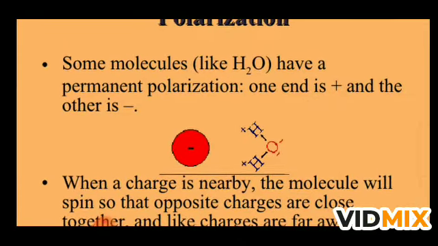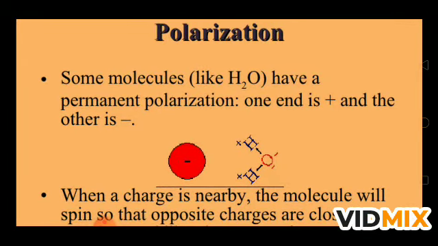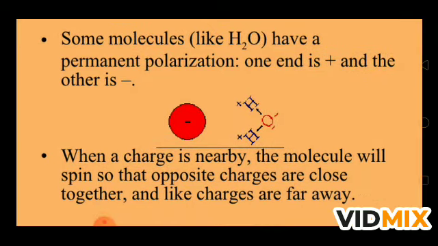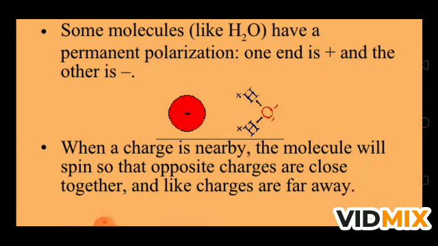Some molecules like water have a permanent polarization. One end is positive and the other end is negative. So when a charge is nearby to this body, the molecule will spin so that opposite charges are close together and like charges are far away.